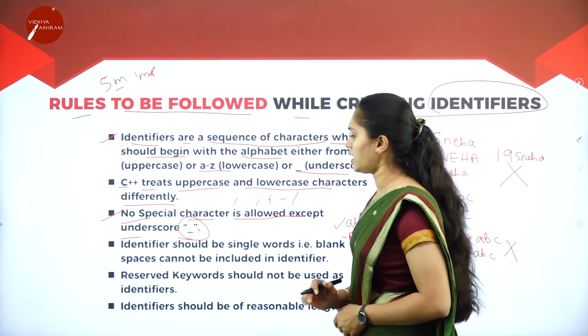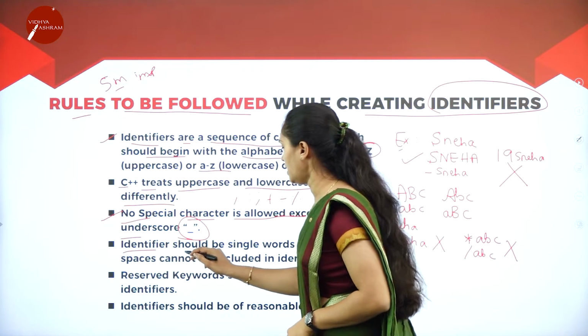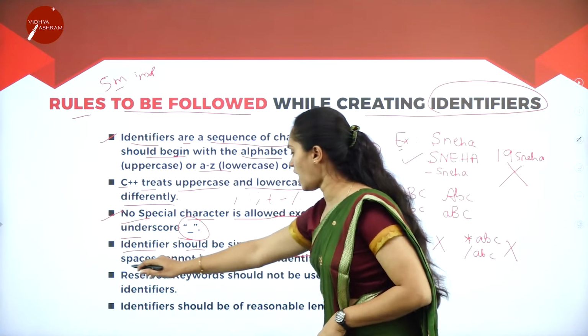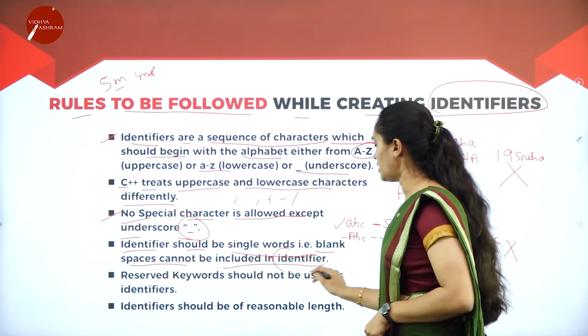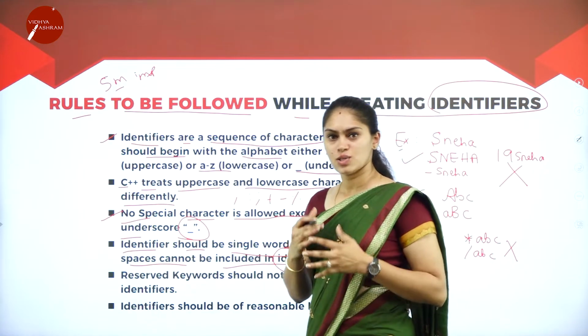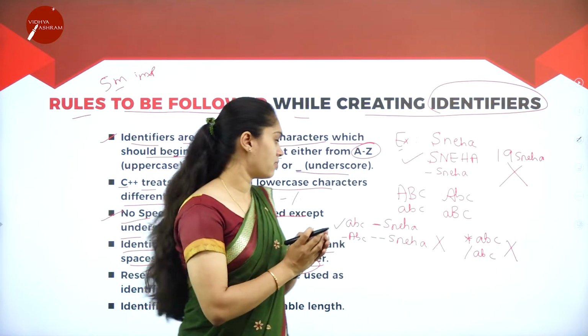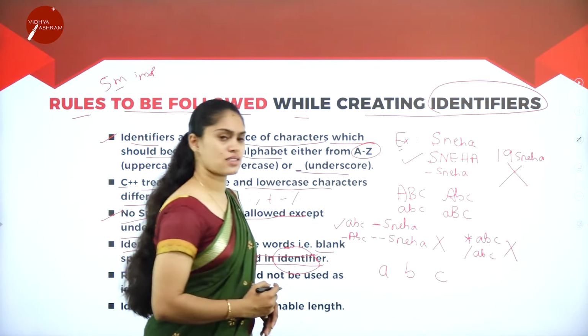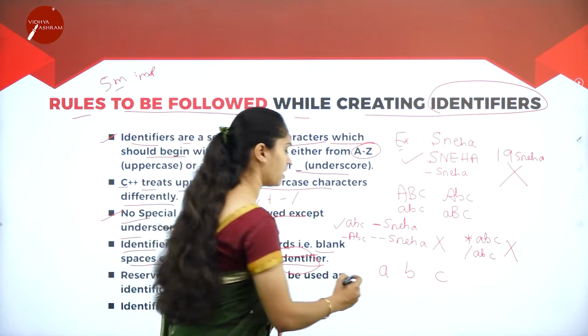That will be another one. So here, an identifier should be a single word. No blank space is allowed when it is included in the identifier. So what they are saying is, it should be a single word. I cannot take A, B, C like this. It must be a single word.